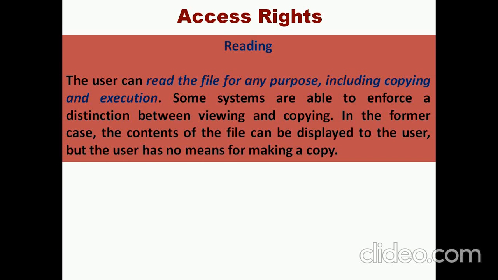Reading: they can read the file for any purpose, including copying and execution. So any user with read permission can easily read the file. It implicitly means the copying and execution permissions are also granted to that user.